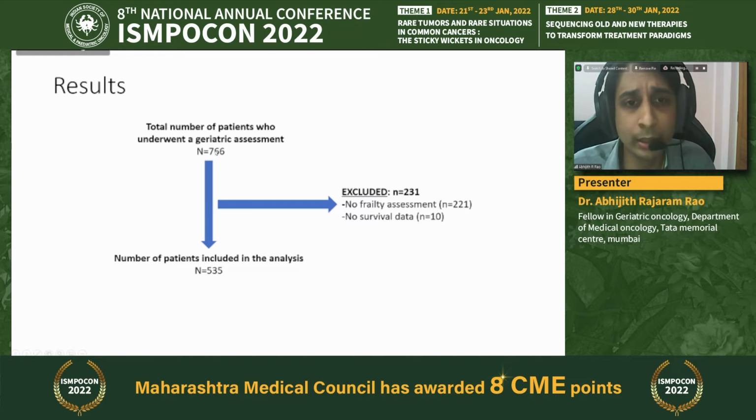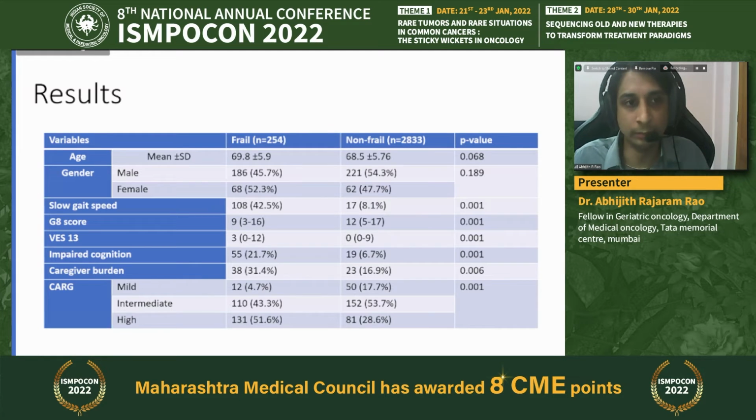So we had 766 patients who were evaluated in our clinic. Out of them, 231 had to be excluded as they either did not have frailty assessment or survival data. So a total of 535 individuals were included. There was no significant difference between the frail and non-frail group. There was no significant difference in age or gender. But we found that around 42% of them had a slower gait speed compared to the non-frail group.